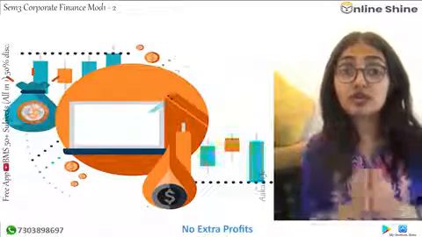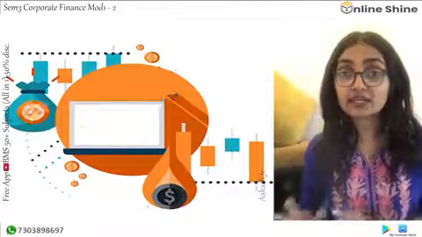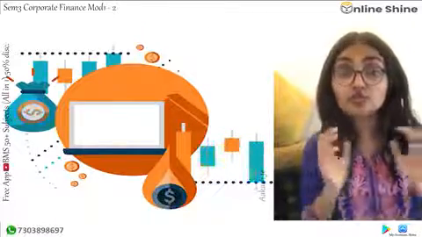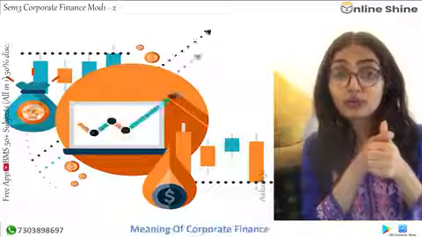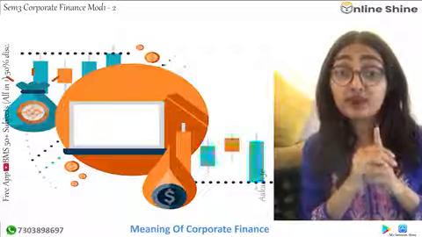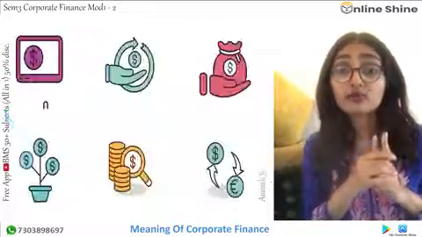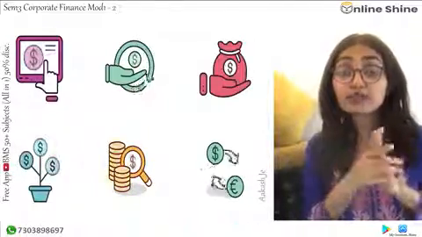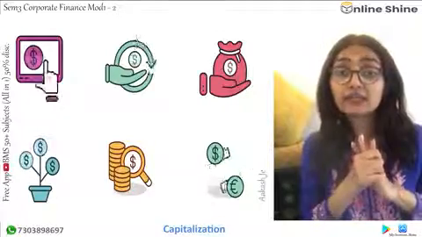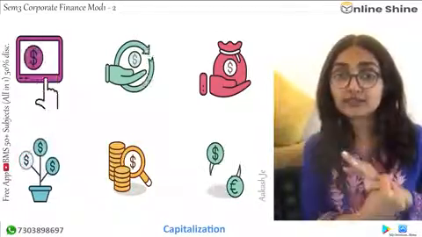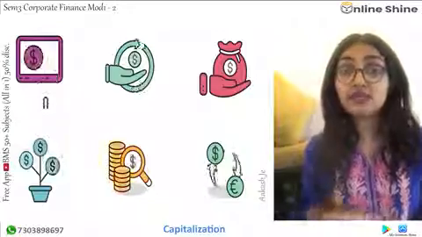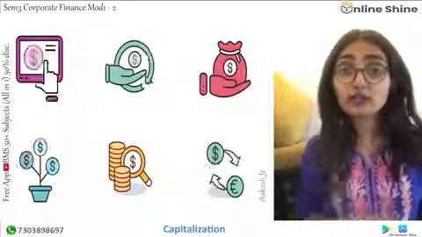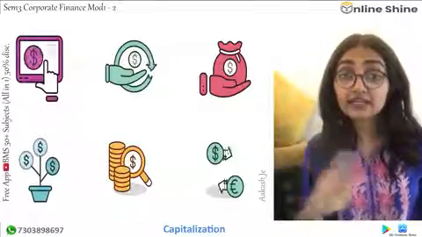So this was the total. If you go and study this for your exams, it will be very helpful. I have just covered it in 40-41 minutes, so just go through it once. What we did was the meaning of corporate finance. Second, why we need corporate finance. Third, the CFO, Chief Financial Officer, responsibility. Then the new thing was capitalization. Under capitalization, we did two theories, the cost theory and the earning theory. In that we did over-capitalization and under-capitalization. After that we did what are equity shares, types of preference shares and debenture holders.